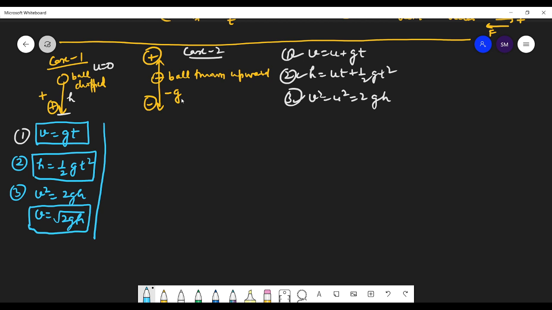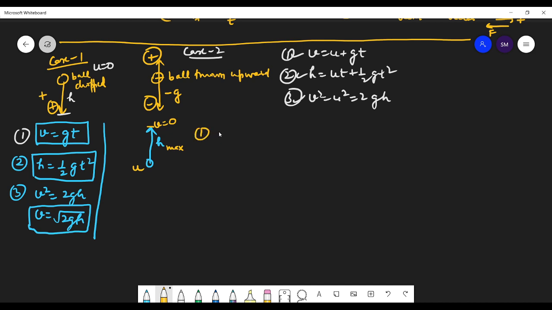Now what about this case? The ball is thrown upward. In this case, the ball will stop. I have thrown this ball upward and it reaches the height h. There was an initial velocity, but the final velocity will be 0. This is the maximum height that the body has attained. h is the maximum height and the velocity will be 0.